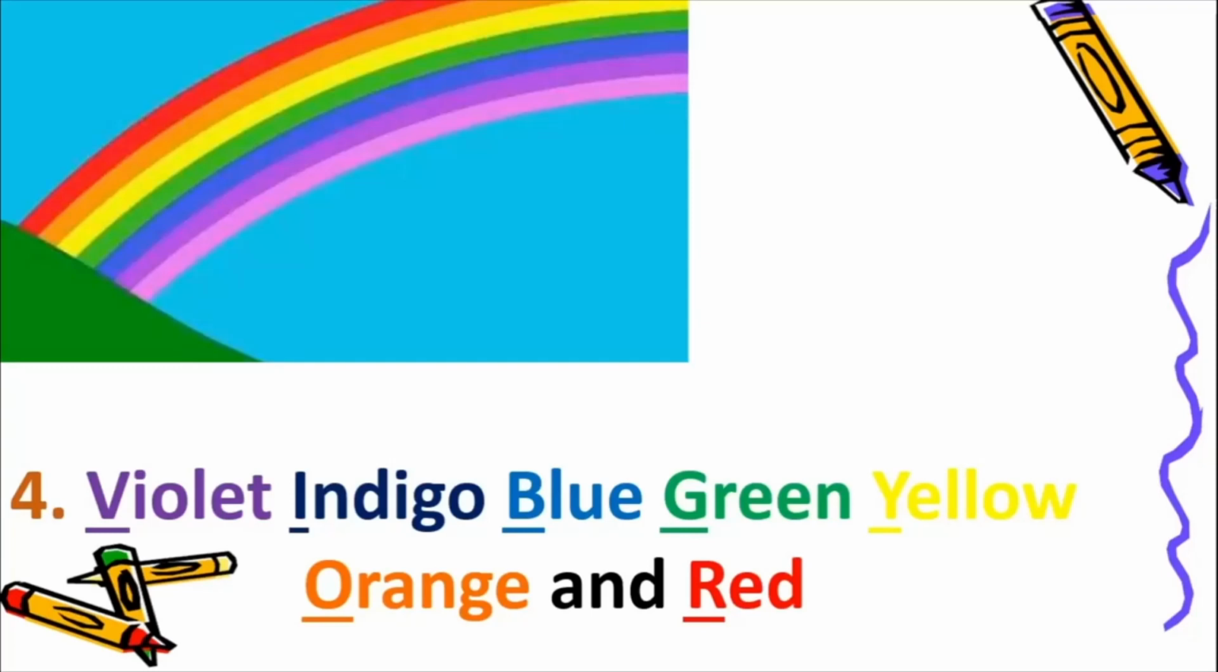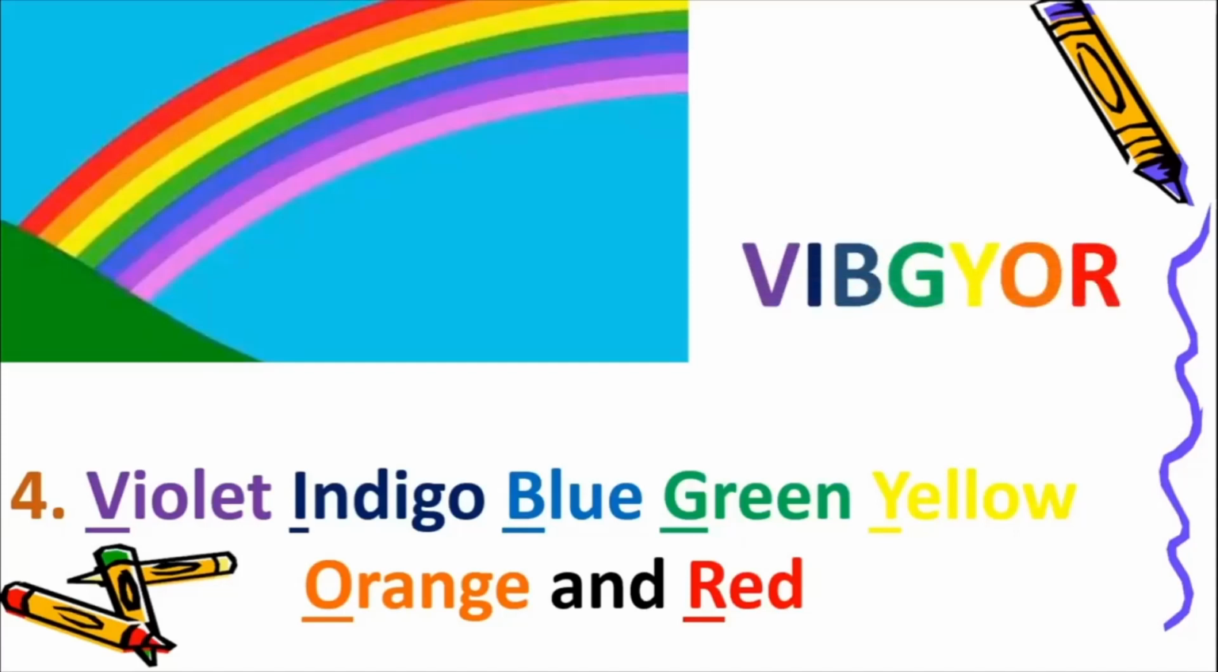And see, I have underlined all the first letters of each color. And short form we say Vibgyor. If you want to remember the colors of the rainbow, you remember this word Vibgyor. V-I-B-G-Y-O-R. So V stands for violet, I stands for indigo, B stands for blue, G stands for green, Y stands for yellow, O stands for orange, and R stands for red. Isn't it? So we learned so many things about the rainbow in this lesson.